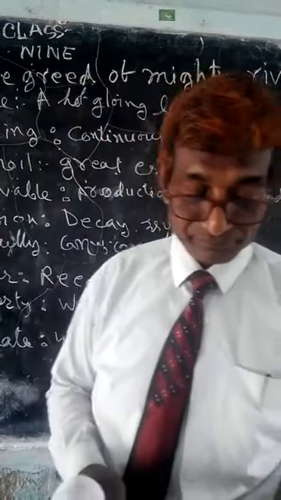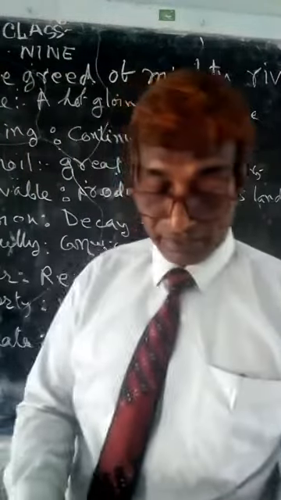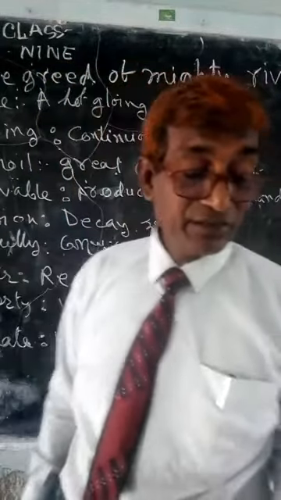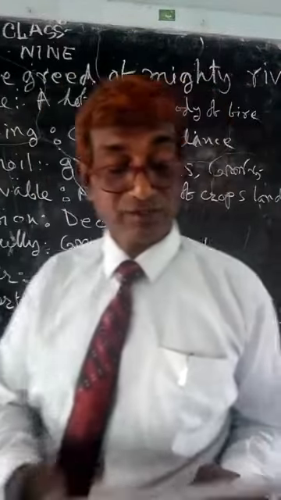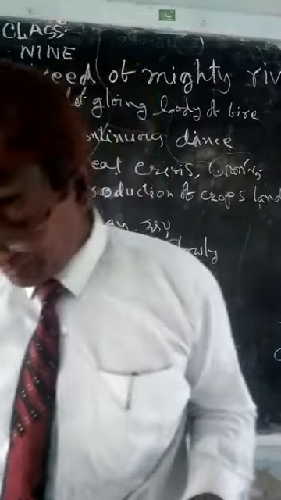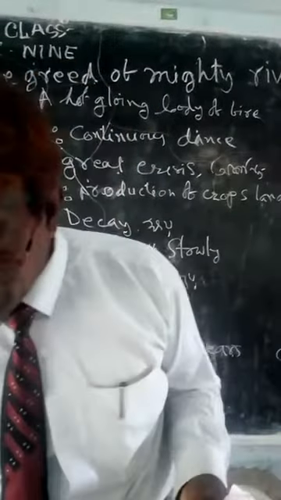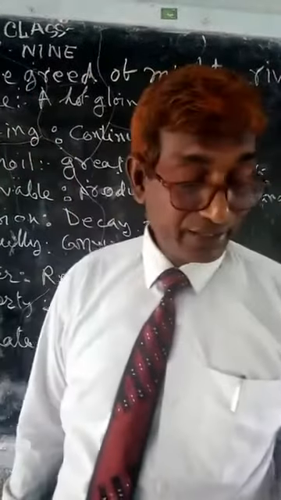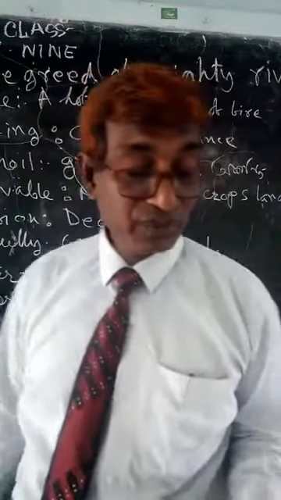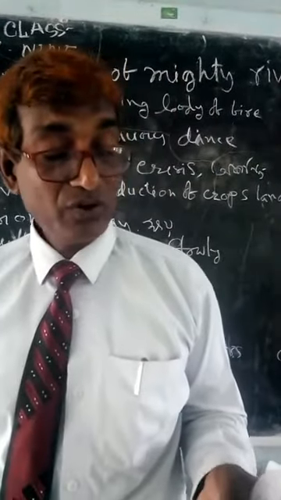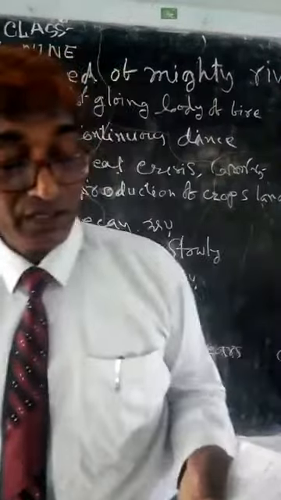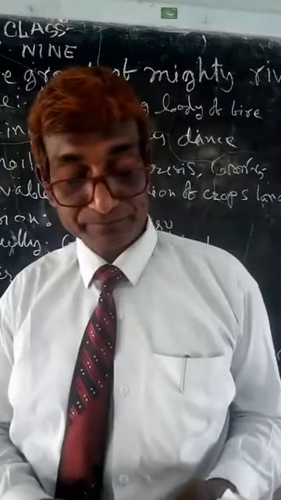My dear student, now number E. Here is the debate. The motion is that humans can do anything to control the course of nature. মানুষ প্রকৃতির বিরুদ্ধে কিছুই করতে পারে না, here you will make two groups, one and two, one for the motion and another against the motion.